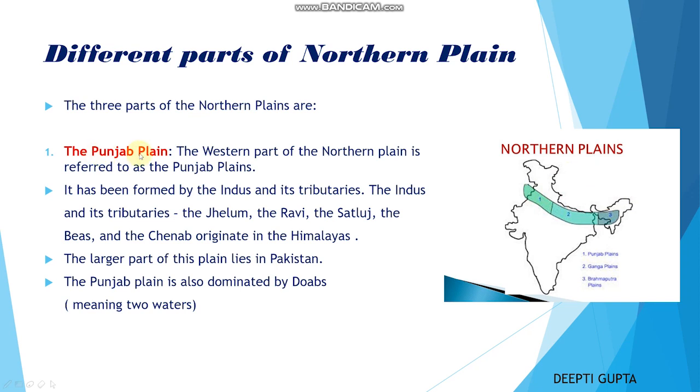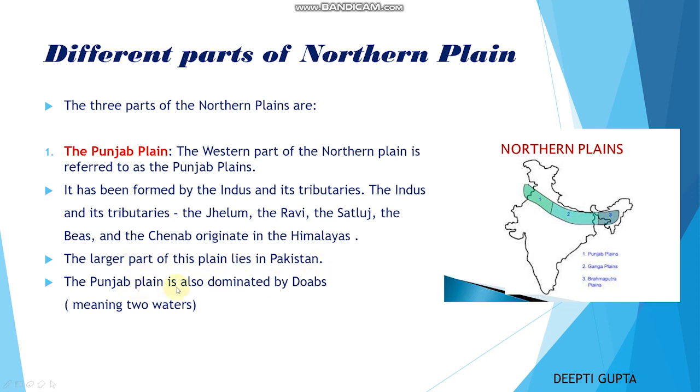So coming to Punjab plain, it is the western part of the northern plain. Here in this map you can see it is the western part of the northern plain and is referred to as Punjab plain. It has been formed by the Indus and its tributaries. The Indus and its tributaries like the Jhelum, the Ravi, the Satluj, the Beas and the Chenab originate in the Himalayas. The larger part of this plain lies in Pakistan.